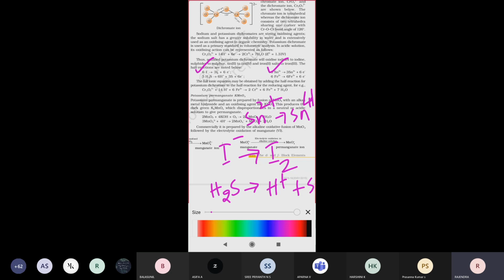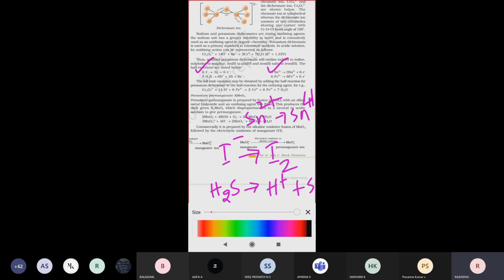So either K2Cr2O7 or potassium dichromate is also acting as one of the best oxidizing agents. That's why the oxidation states of these elements increase.